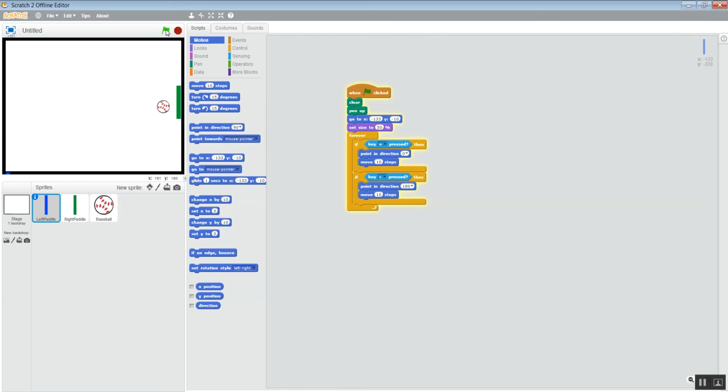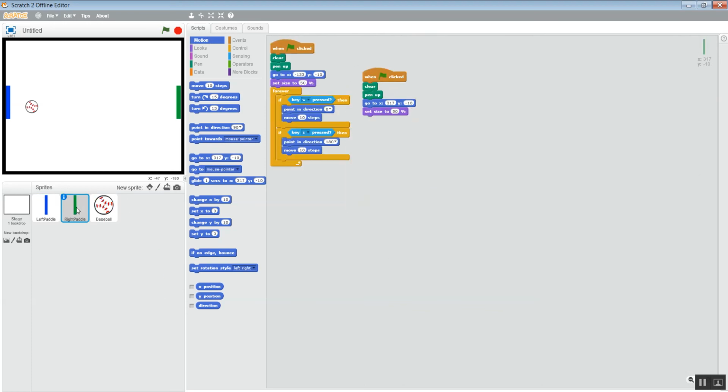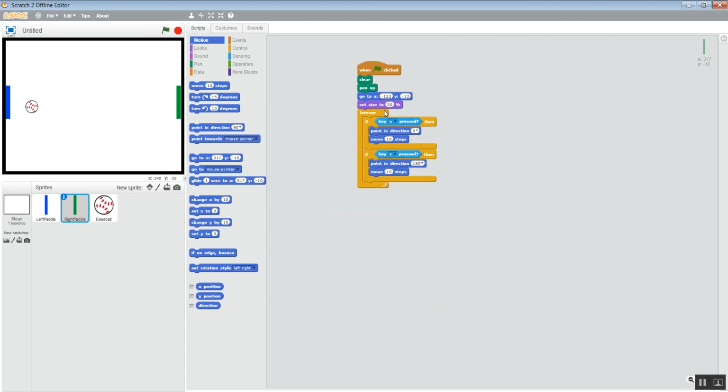And yes, there are issues because it can go all the way off the page, which we will deal with in just a minute in my next video, where we work on the rest of the animation. If you want this to be the green one, you can just take it and drag it over there, and then you don't have to recreate it. Go ahead and move this away. But instead of W for up and S for down, you're going to use up arrow and down arrow.